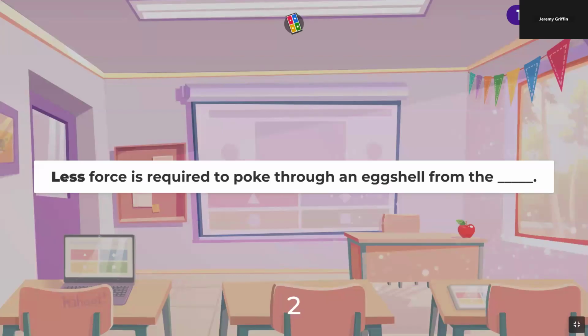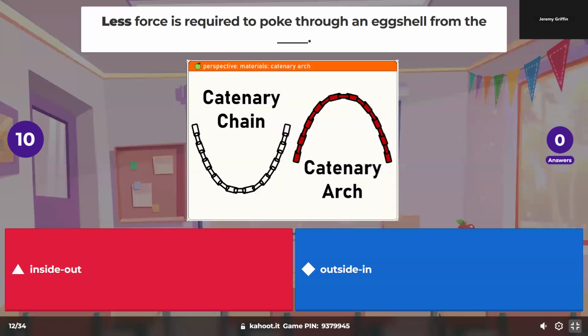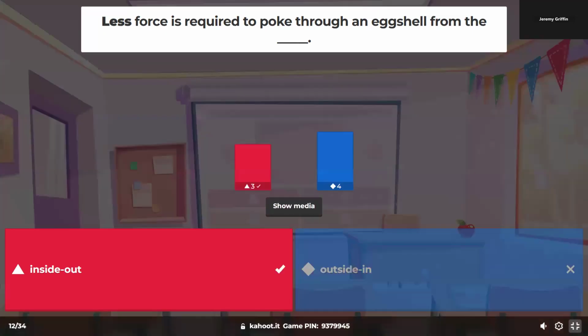Less force is required to poke through an eggshell from which side? Yeah, inside out rather than outside in. So, okay. Part of this answer has to do with that the material of the eggshell has a good amount of compressive strength, but not very much tensile strength.